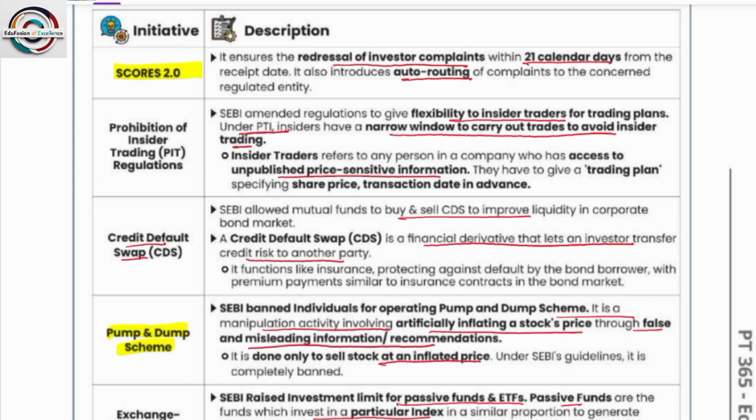SEBI amended the regulation to give flexibility to insiders for trading plans under PIT. Insiders have a narrow window to carry out trades to avoid insider trading.